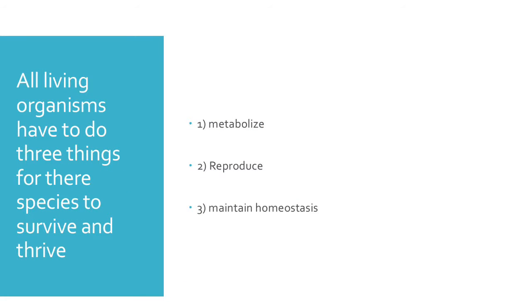All living organisms have to do three things for their species to survive and thrive. 1. Metabolize. 2. Reproduce. 3. Maintain homeostasis.